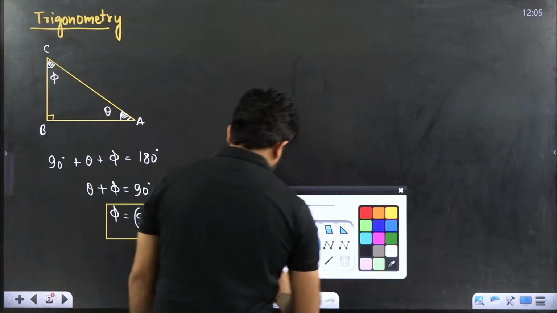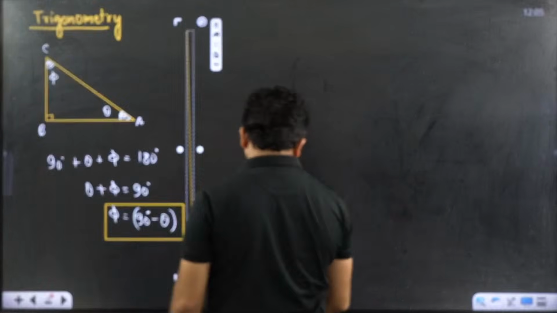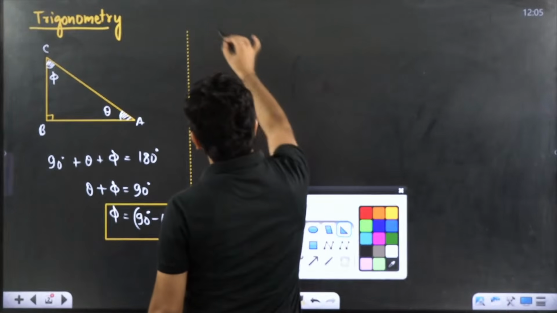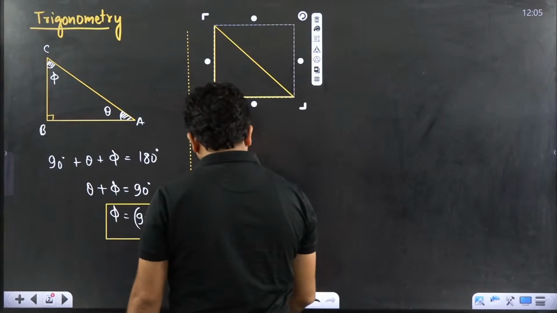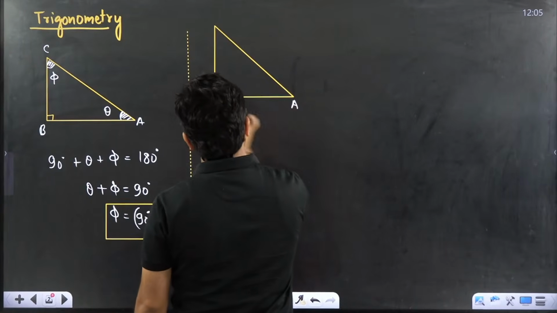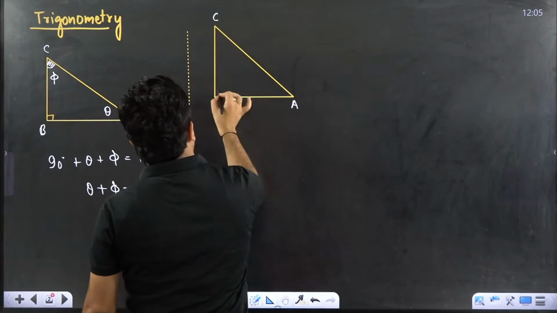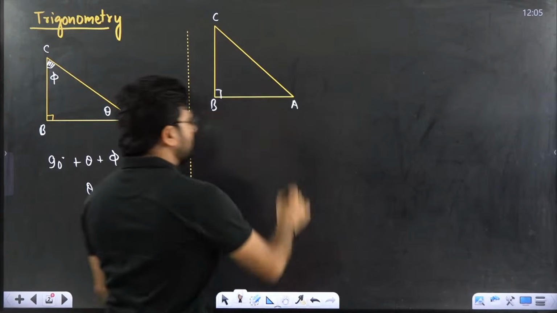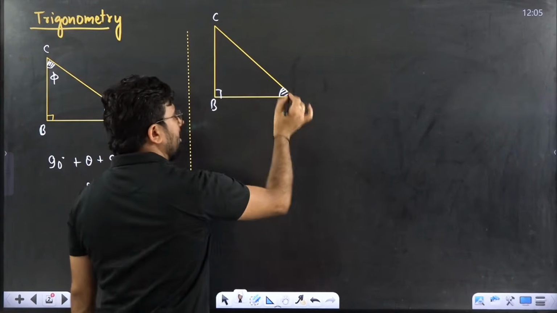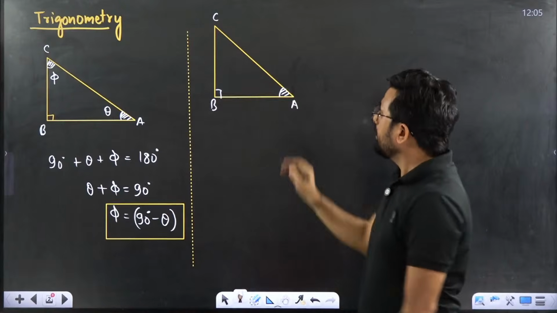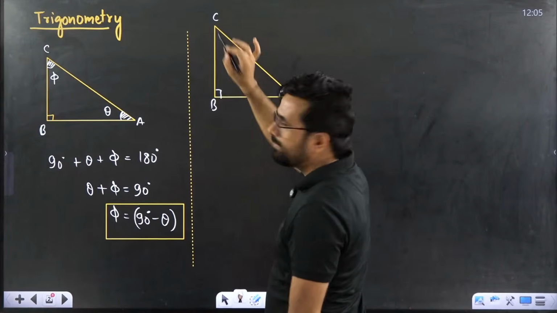Listen carefully. I am redrawing this diagram: this is a triangle with A, B and C, and I am putting 90 degrees here. This angle is theta, and this other angle is 90 minus theta, which we already know.